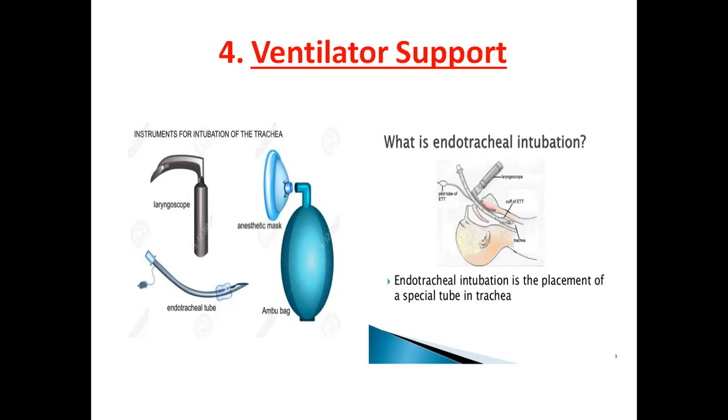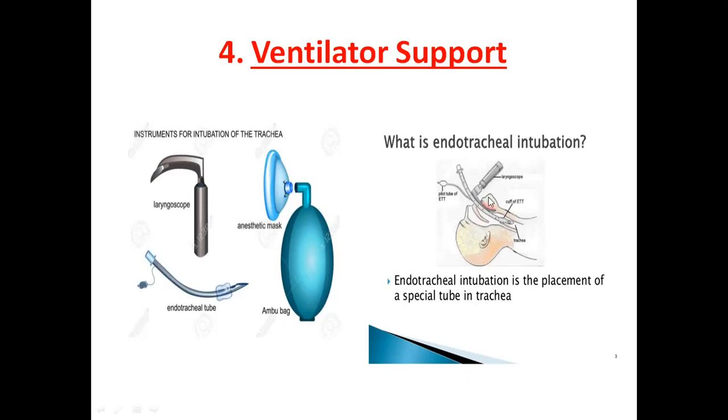Understood? So for intubation, three instruments are required. One is the laryngoscope, required to see the vocal cords or trachea of the patient. Then this is the endotracheal tube. This tube should be inserted into the trachea, and this is an Ambu bag. We connect this Ambu bag to the endotracheal tube and give oxygen or air to the patient with the help of the Ambu bag.